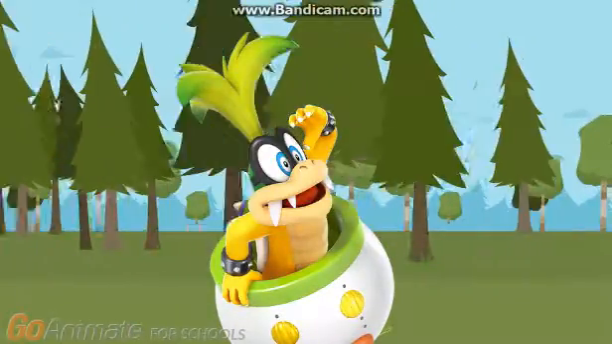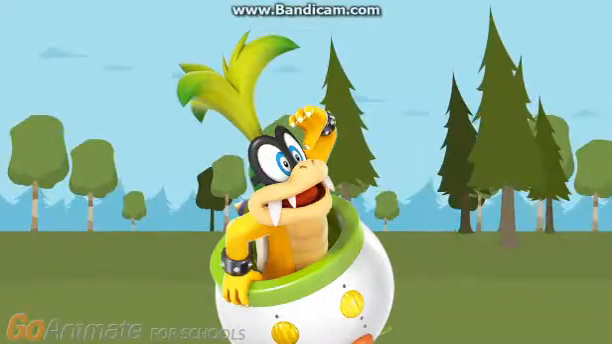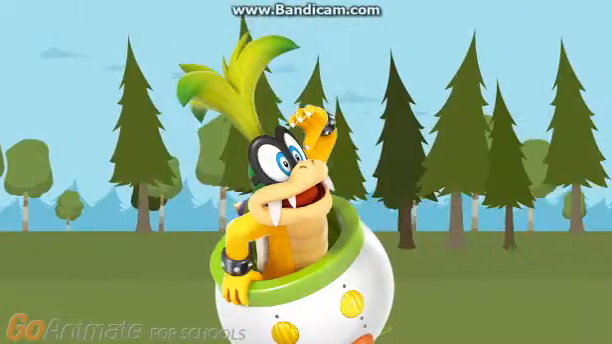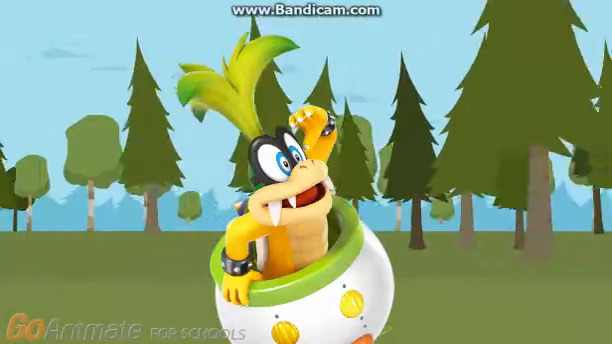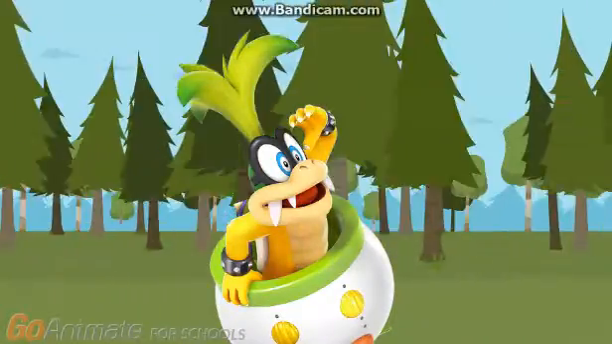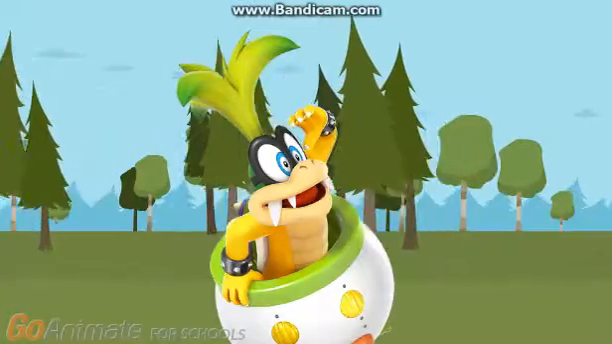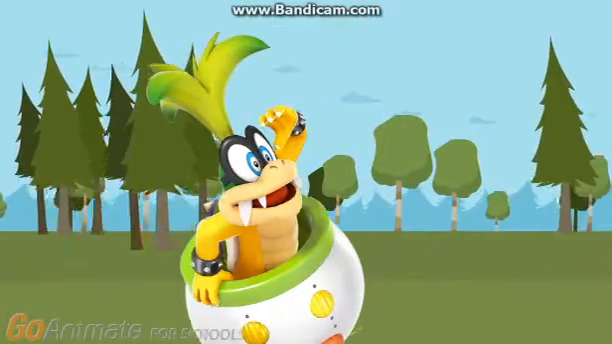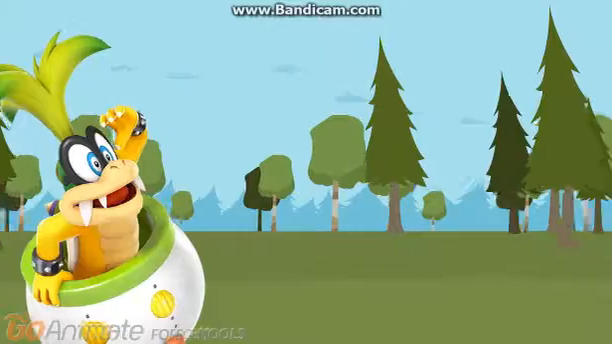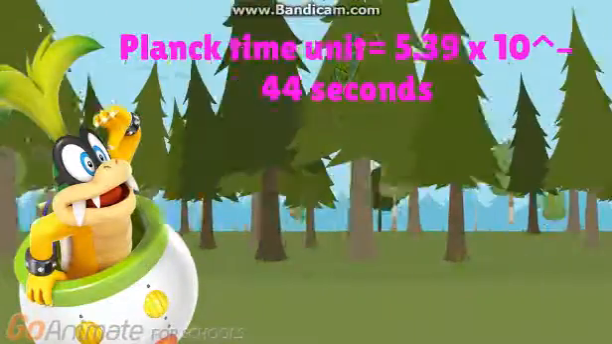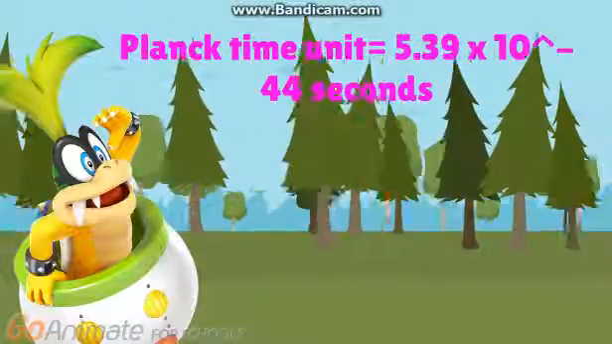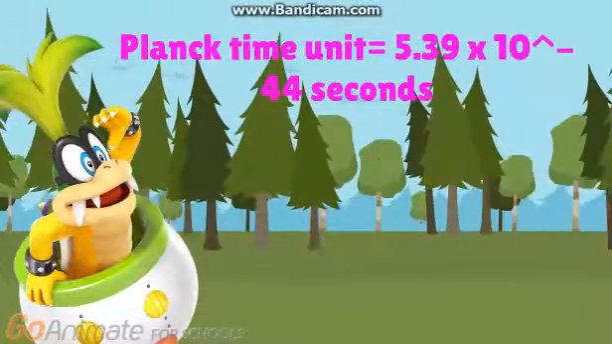Hi guys. What are time units? Well, a unit of time is any particular time interval, used as a standard way of measuring or expressing duration. It can also be used to tell how long a time interval is. A Planck time unit is 5.39 times 10 to the negative 44 seconds. This might be the smallest time length ever.